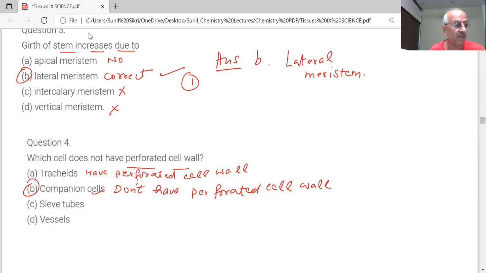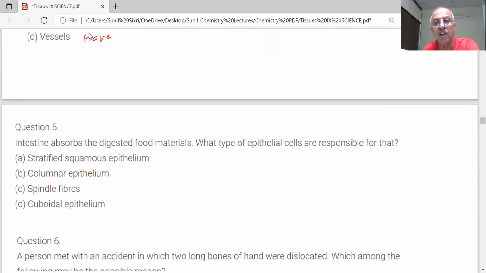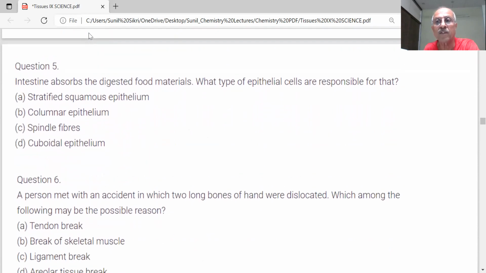They don't have a perforated cell wall. What about sieve tubes? Sir, they have perforated walls. And vessels? They also have. We must also understand the functions of each one of them, because the question could be changed. They may ask you the functions of these. It is important to understand the functions.